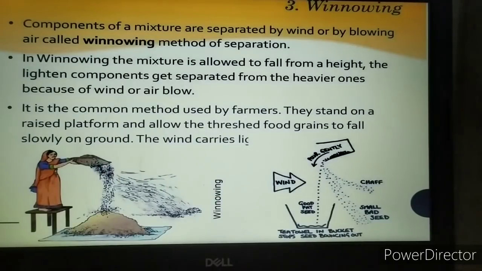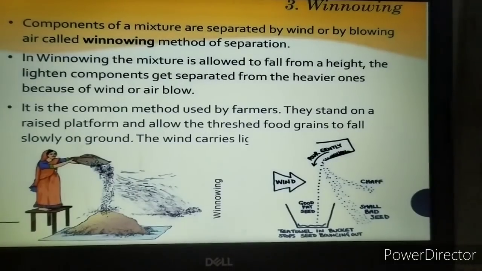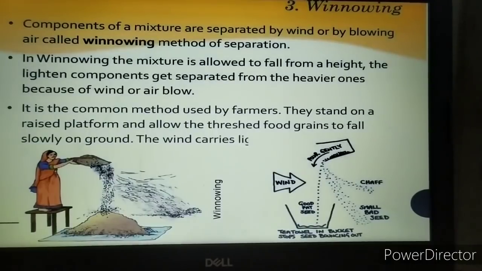As you can see down in the module, the mixture is allowed to fall from a height, and the particles which are light in weight are blown away with the wind or air, and the particles which are heavy in weight drop down at the same place. It's a very common method which is used by farmers.